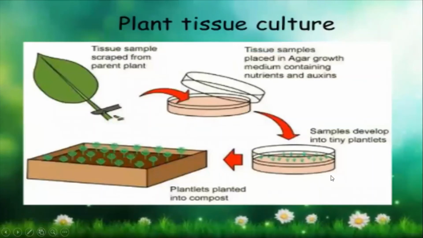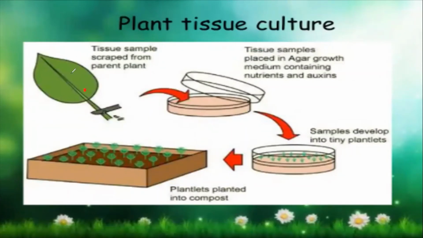Okay. Now, this is the last topic where I'm going to discuss plant tissue culture. Have you heard about plant tissue culture before? No, ma'am, I've not heard. Okay. In plant tissue culture, we take a small tissue sample from the leaf.